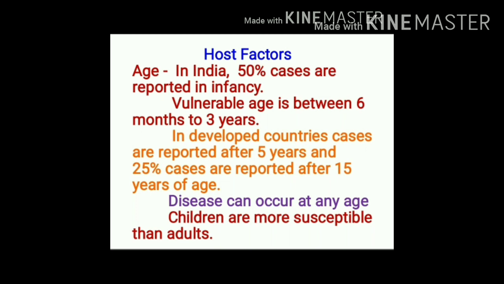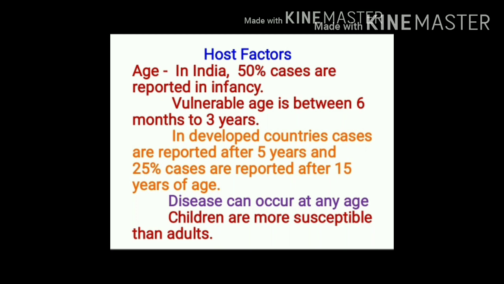Host factors. Age. Poliomyelitis can occur at any age, and children are more susceptible than adults. But in India, 50% of cases are reported during infancy. The most vulnerable age group for poliomyelitis is 6 months to 3 years of age.